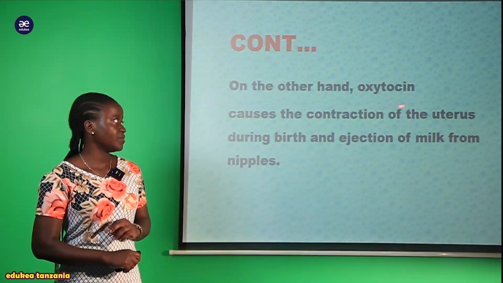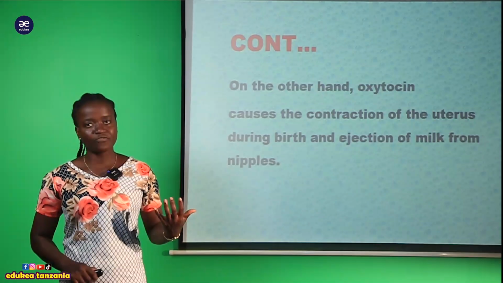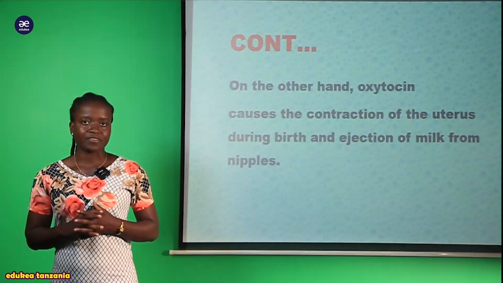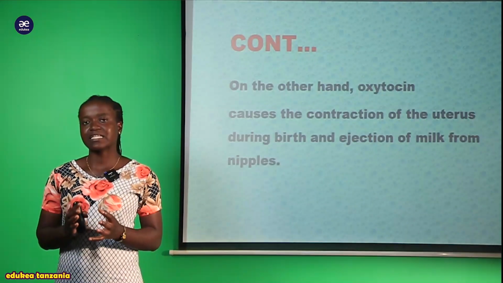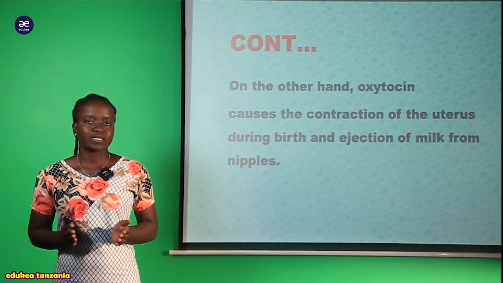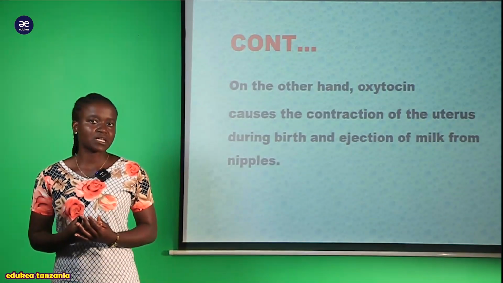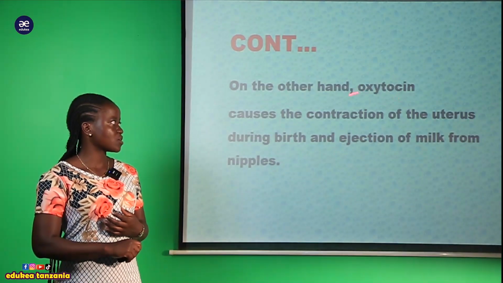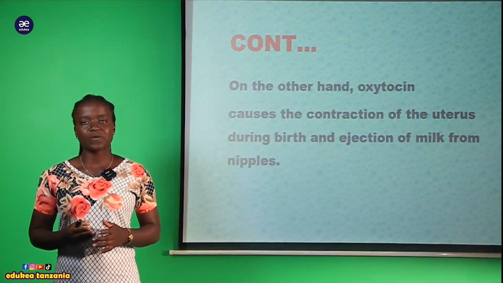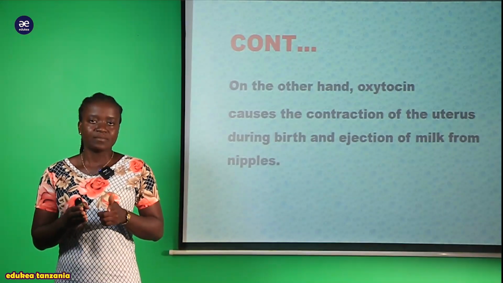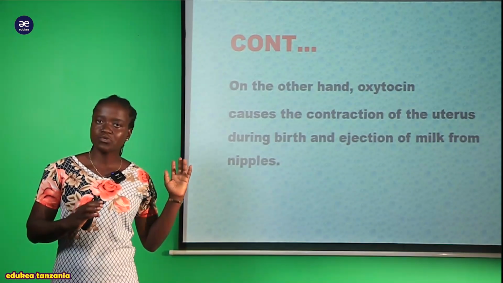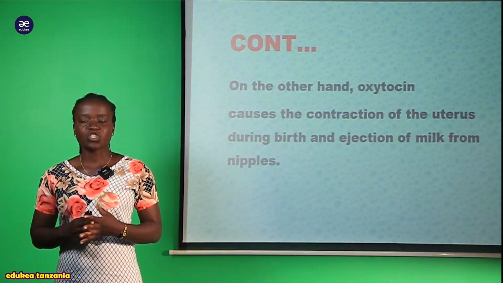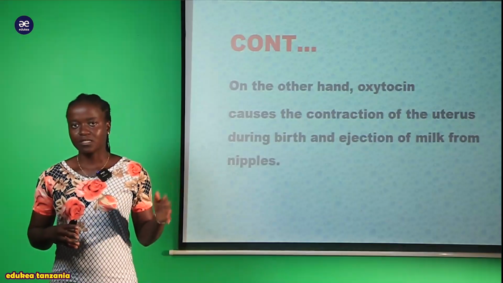It is responsible for contraction of the uterine wall during childbirth. It is the hormone that helps with labor, helping to push the baby out. But not only for childbirth, oxytocin is also responsible for the production of milk in the nipples. The milk the baby sucks is there because of the production of oxytocin in the mother, which leads to the production of milk within her nipple.